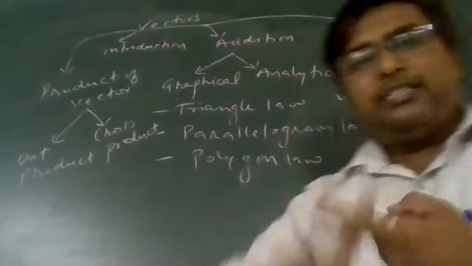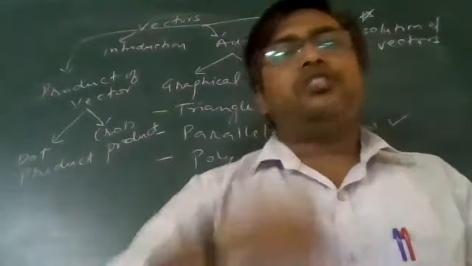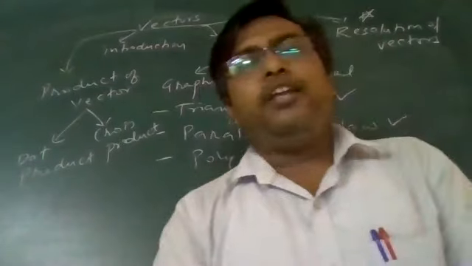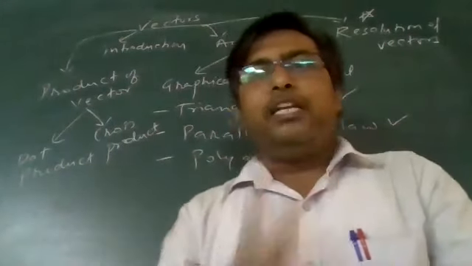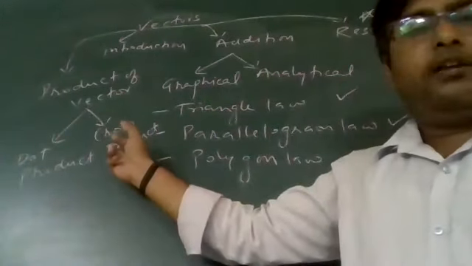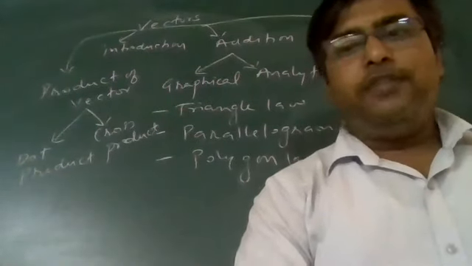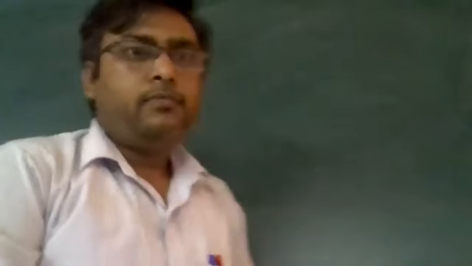And when two vectors are multiplied and the resultant is a vector, then I will utilize the cross product. There are two kinds of multiplication methods for the product of vectors. This is the whole which we are going to discuss here.